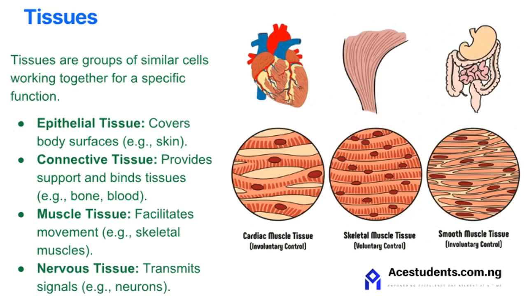The tissues. Tissues are groups of similar cells working together for a specific function. Cells form tissues, groups of similar cells working together for a specific purpose. Each type of tissue has a unique role in the body's structure and function. Some examples of tissues found in humans are epithelial tissue, connective tissue, muscle tissue, and nervous tissue.